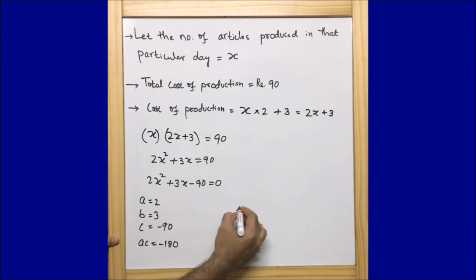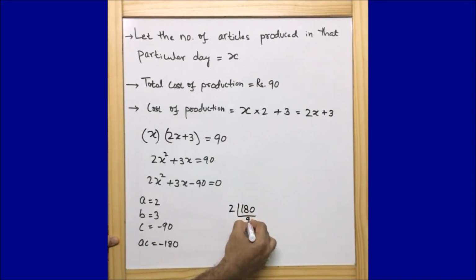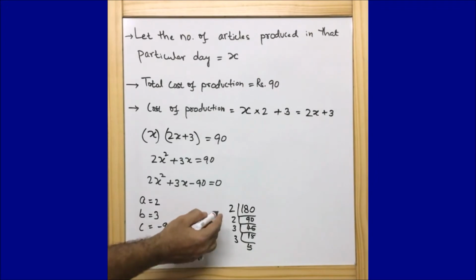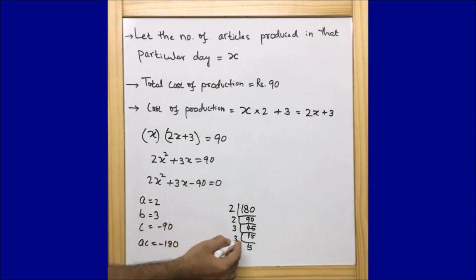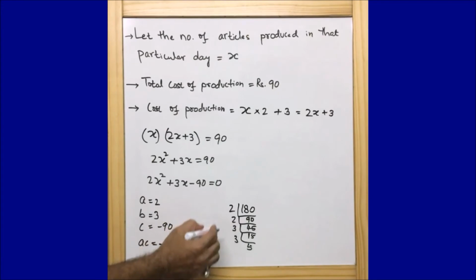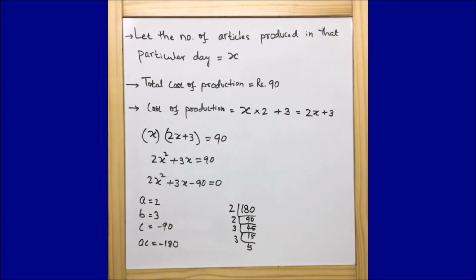If I take the prime factors of 180, then I can write 2 90s are 180, and then I can write 2 45s are 90, and then 3 15s are 45, and then I can say 3 5s are 15. So these are the prime factors of 180. 5 into 3 into 3 into 2 into 2. That means 2 2s are 4, 4 3s are 12, 12 3s are 36, 36 into 5 is nothing but 180. Now let's see what are the two figures that we can consider.